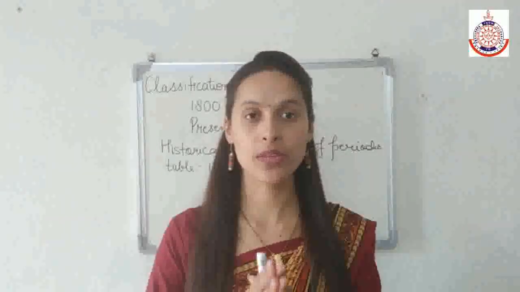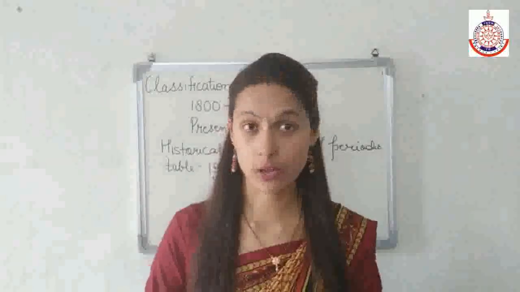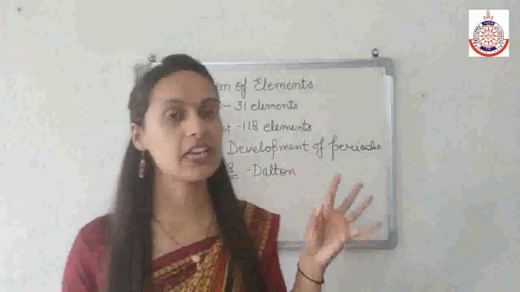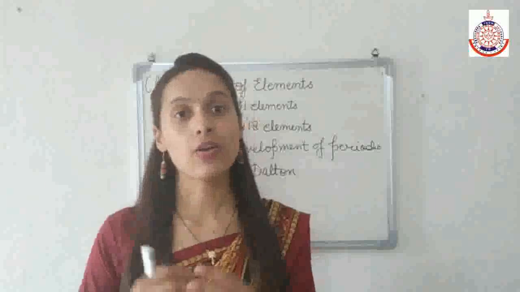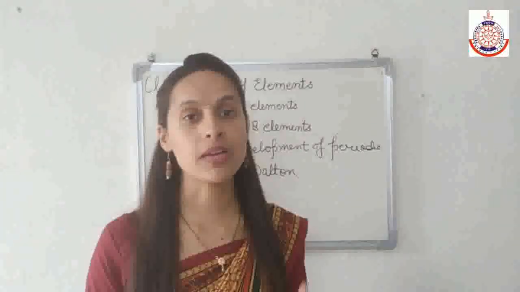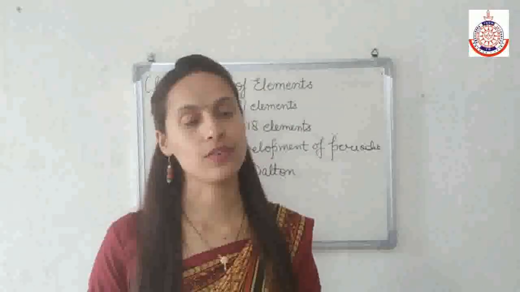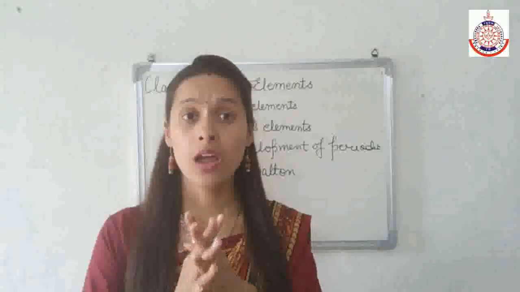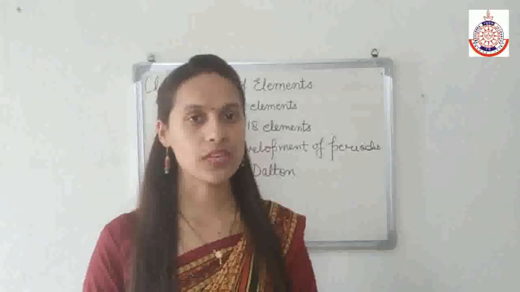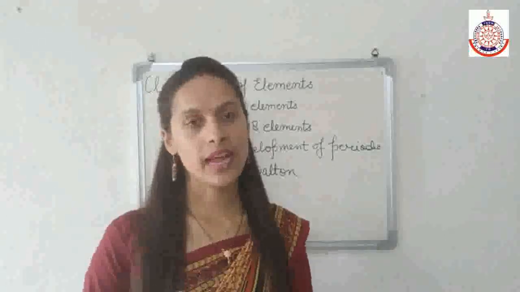In the second chapter we have cleared this point, what we mean by atomic number and what we mean by atomic weight. So because of Dalton's atomic theory, which was proposed in 1808, and according to this theory an atom of one element can be separated from another element by their atomic weight, all the earlier attempts at classification of elements were based on atomic weight. So we'll study the earlier attempts at classification of elements one by one. First we'll study the Dobereiner triads.